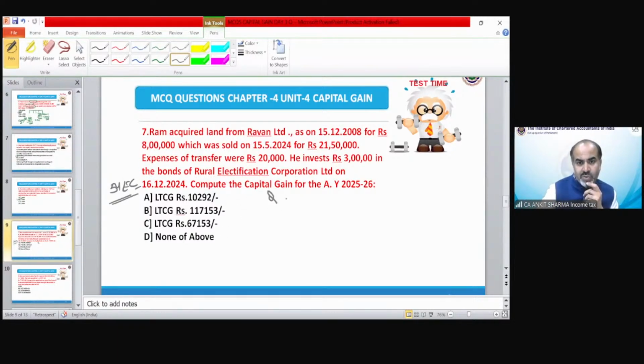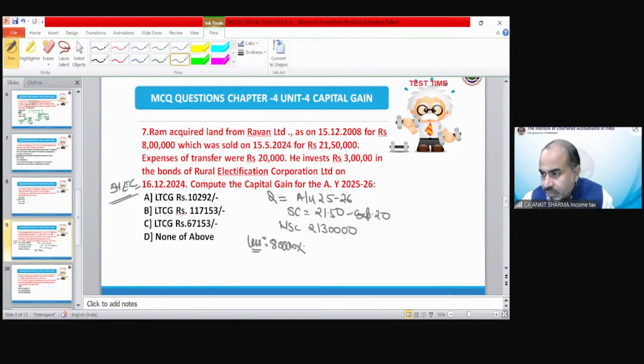So we are short of time, so I'm going to solve it myself. Assessment year 25-26. The sale consideration was 21.50 less expense on transfer of 20,000. So net sale consideration is 21,30,000. Now the purchase consideration was 8 lakh multiplied by 363 divided by 137.